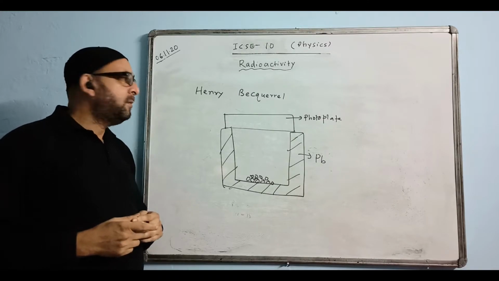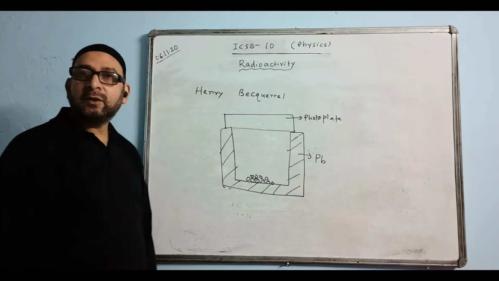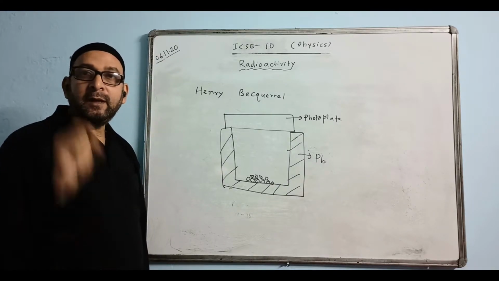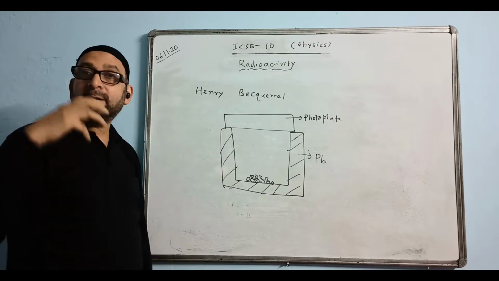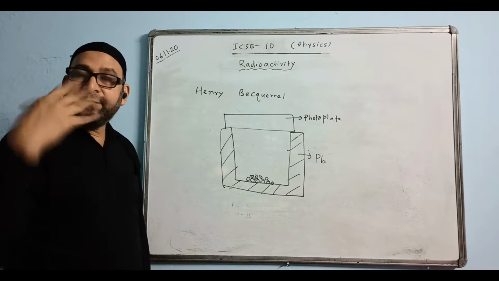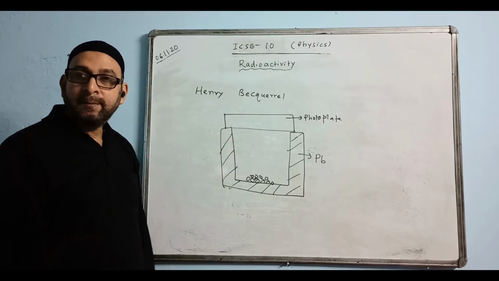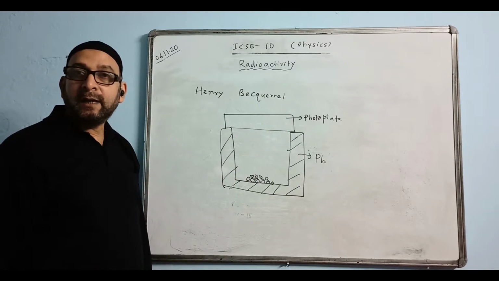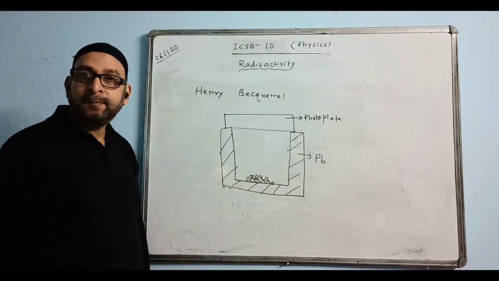After some time, he removed the plate and he saw what happened to it. When he saw the plate, he found the photographic plate was badly affected. There were scratches all over the plate. The photo plate was affected. That confirms that there are some kind of radiations coming out from it.